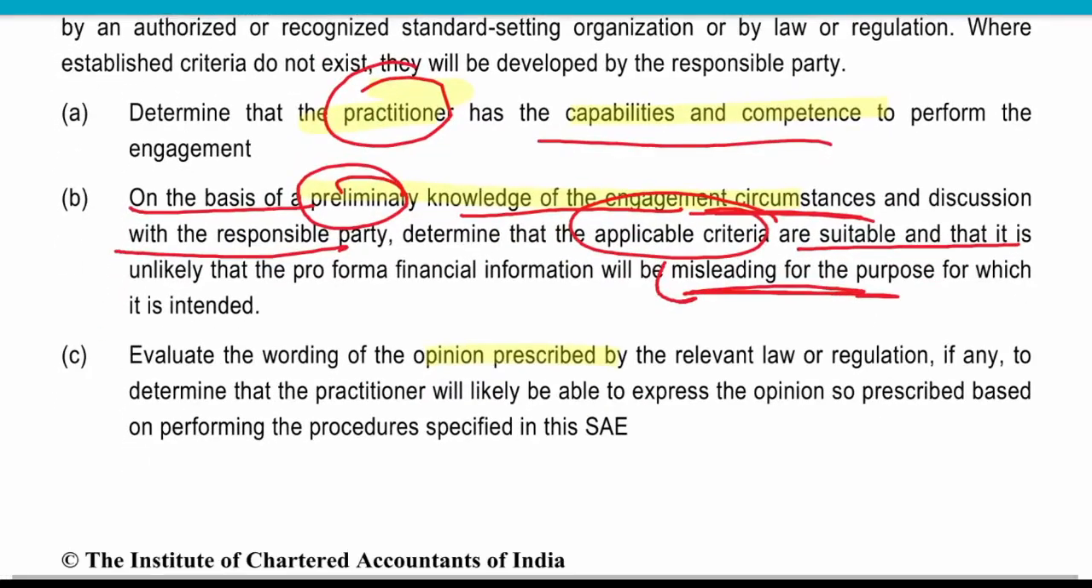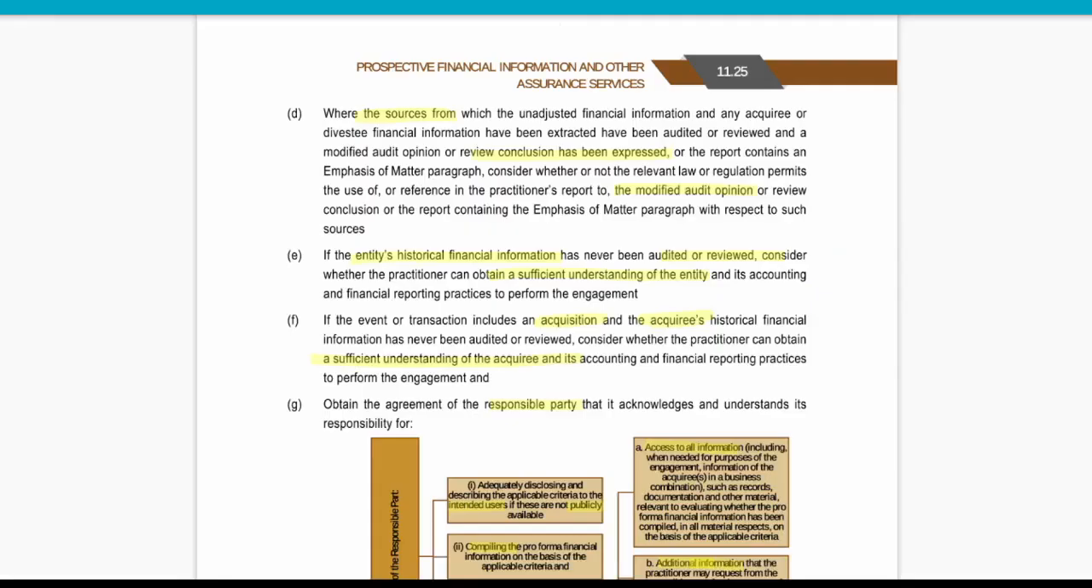Then evaluate the wording of the opinion, that is, what kind of opinion we can express under the relevant laws and regulations. Determine whether the practitioner is likely to be able to express an opinion or not. It might be possible that in some laws and regulations, he cannot express an opinion, like we have seen now, if it is related to future events. So we cannot express an opinion. So as per laws and regulations, whether the practitioner is able to provide a reasonable assurance or not.